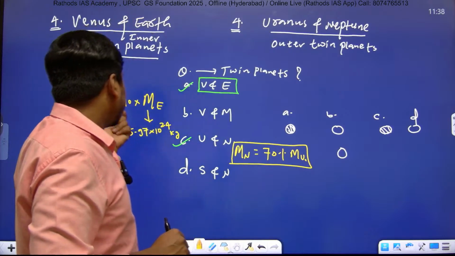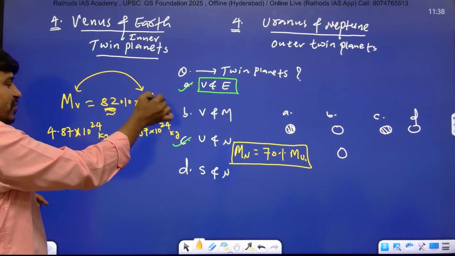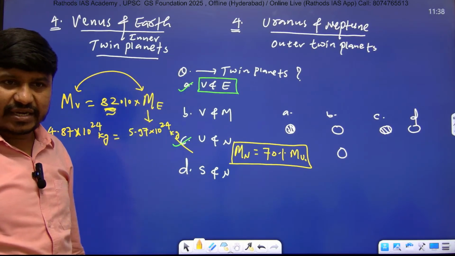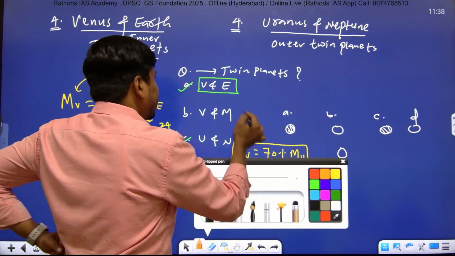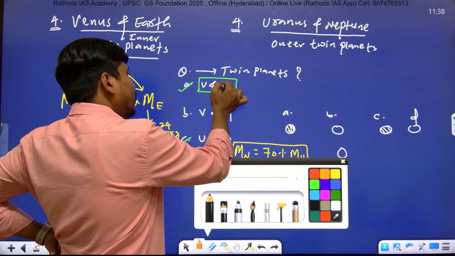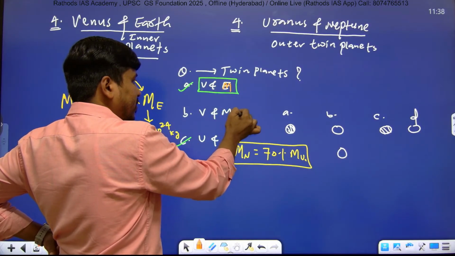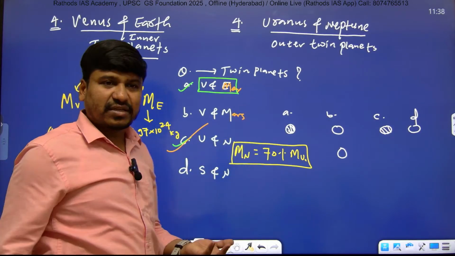And here the similarity between Venus and Earth is more, and that's why if you get two options, you have to reject option C and select option A. And if, suppose, in the question the first option is Venus and Mercury, and the other is Venus and Mars, then without doubt you have to mark the answer Uranus and Neptune.